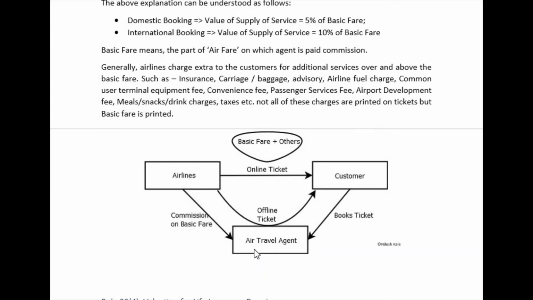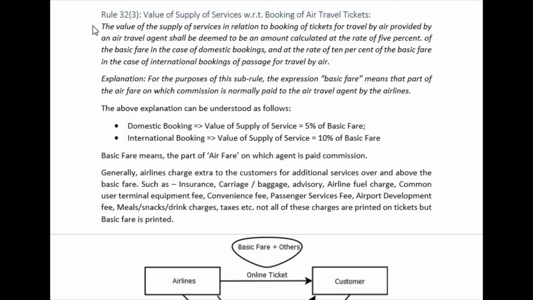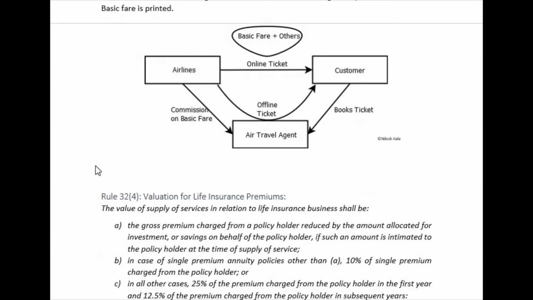Hope this is understood. This is only a very easy rule where we are going to consider 5% of basic fare for domestic booking and 10% of basic fare for international booking, and therefore I have not given any illustration for this rule. This is really very easy.